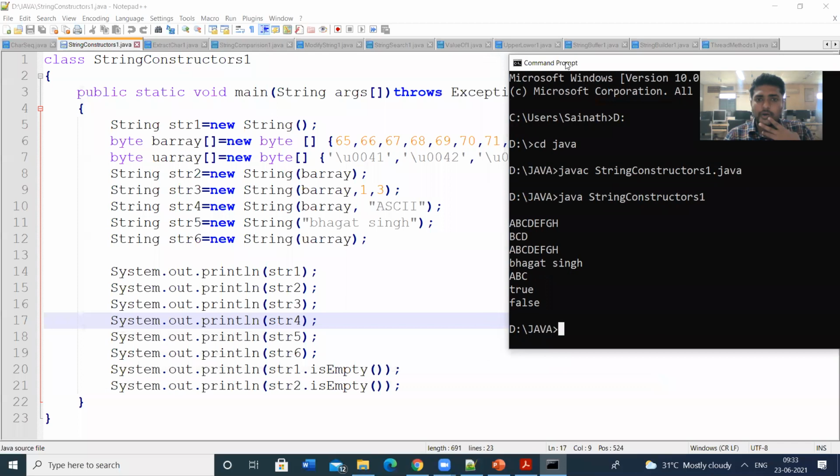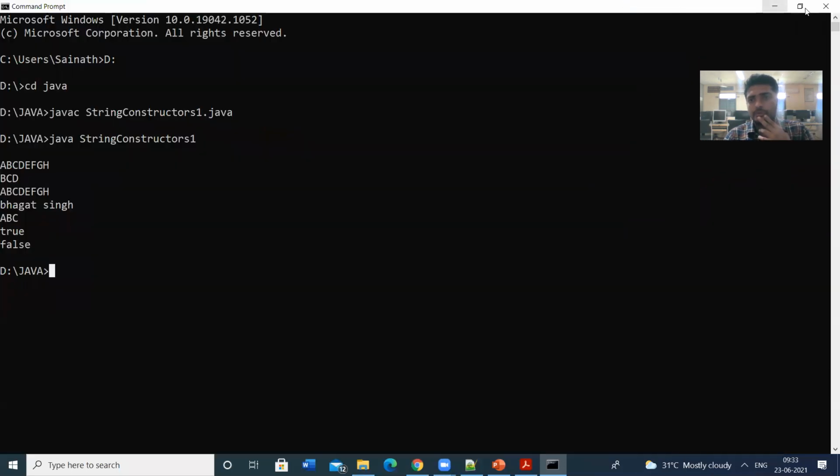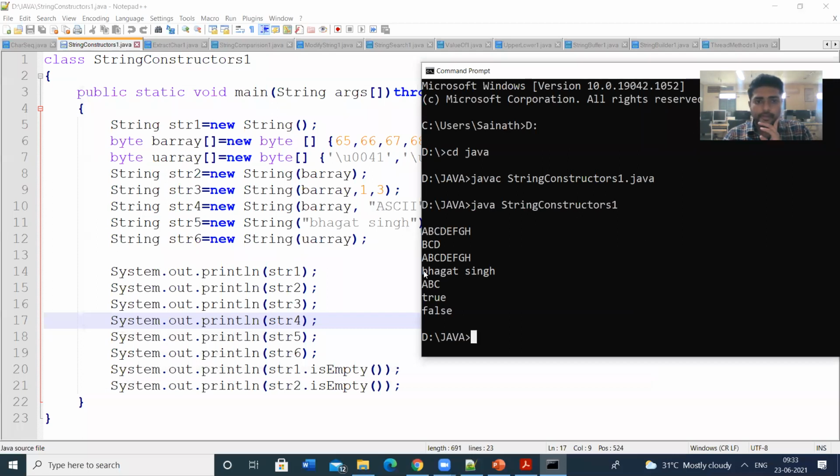So let us see the output. First I am printing string 1. String 1 value is empty, so here empty space is displayed. That means string 1 is empty. So string 1 is an empty string. I have not passed any parameter to this constructor.